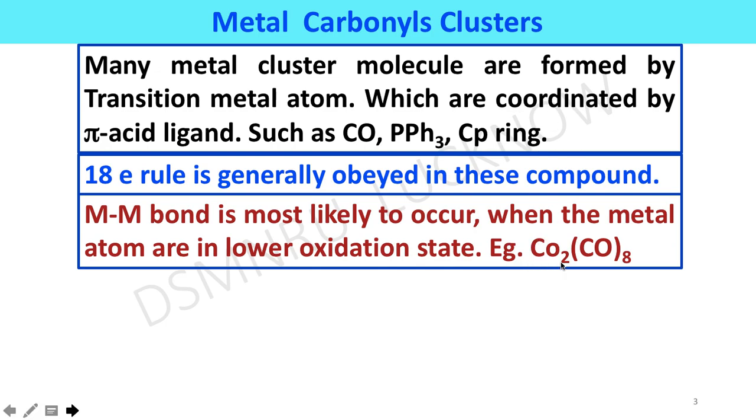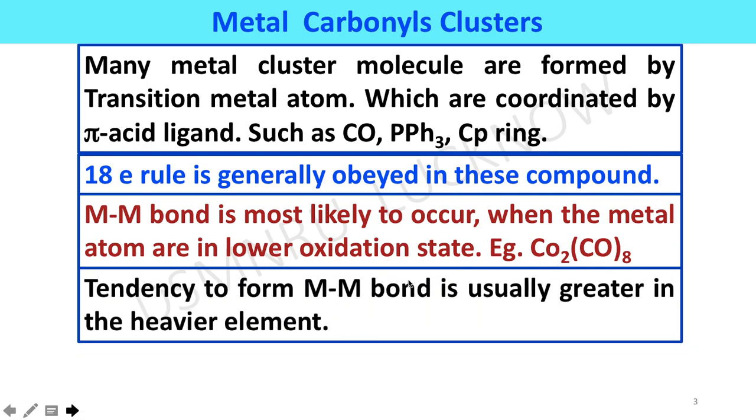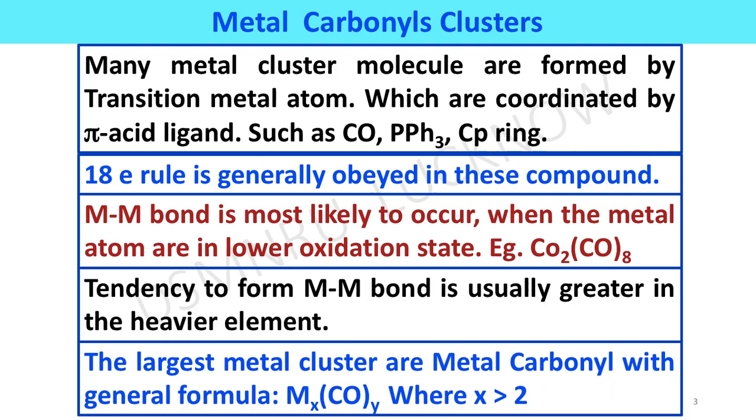Example, dinuclear cobalt octacarbonyl. The tendency to form metal-metal bonds is usually greater in the heavier elements. The larger metal clusters or metal carbonyls have the general formula MxCOy, where x is greater than 2 and y is the number of carbonyl ligands attached to the metal atoms.